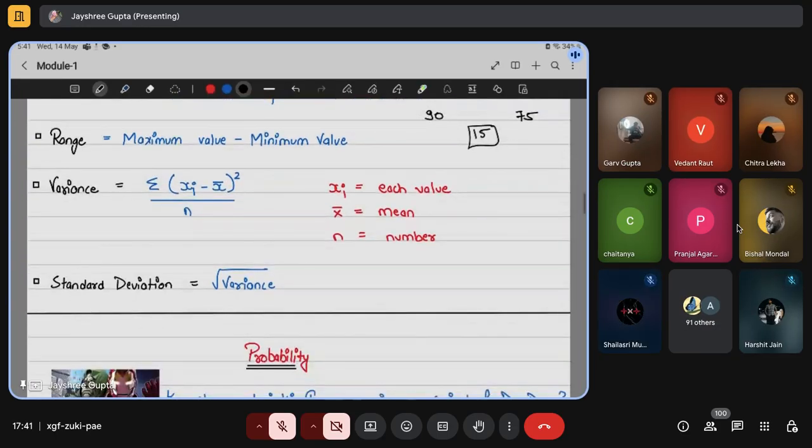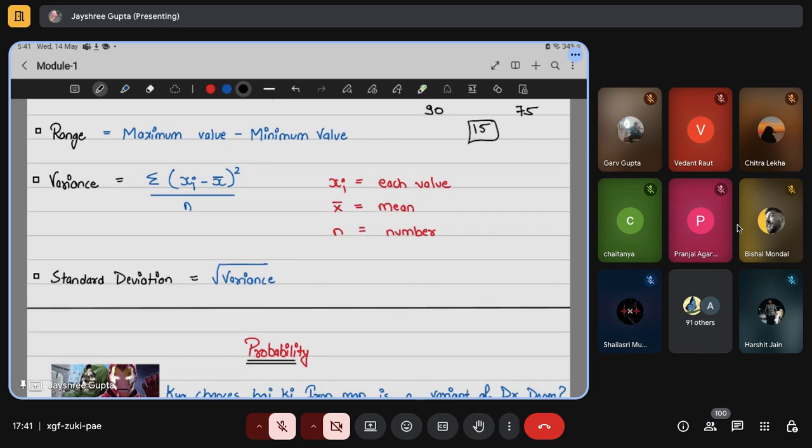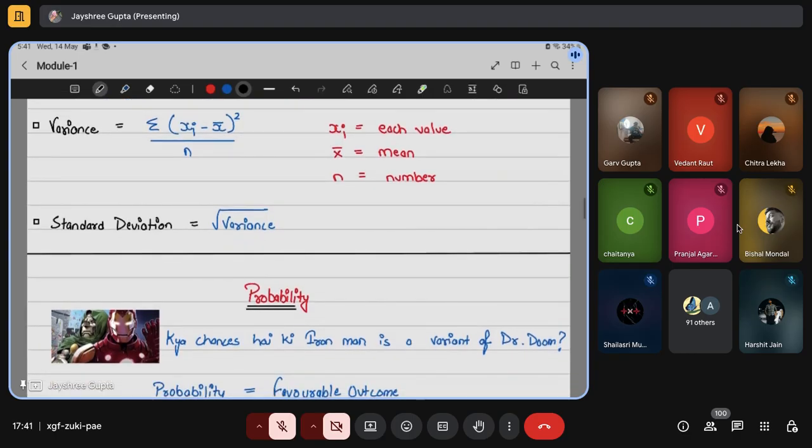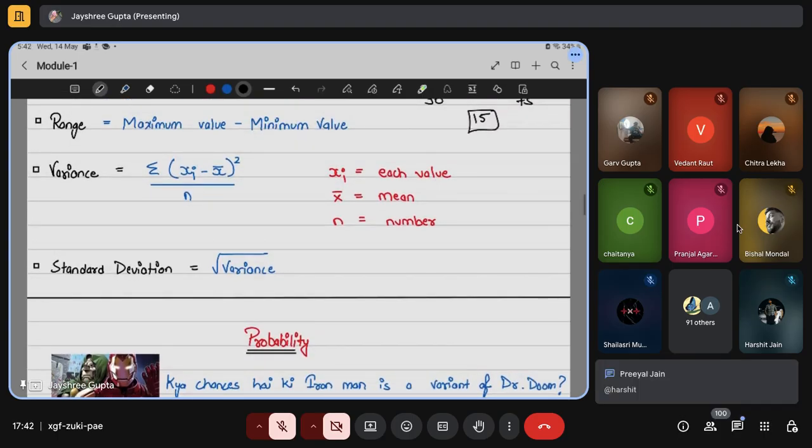So the range is 15, which represents that the numbers are spread out over 15 numeric units. Moving forward, we have variance. The formula of variance is the summation of (xi minus x bar) squared, upon n, the number of data points we have. And then there is standard deviation. Standard deviation is just the square root of variance.